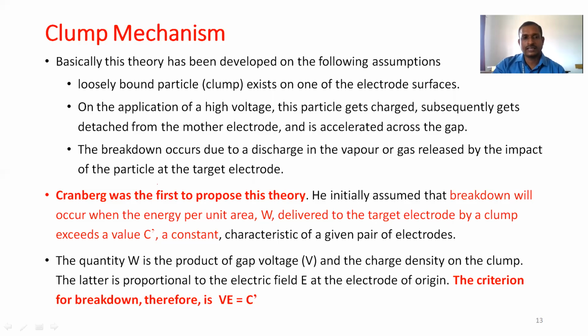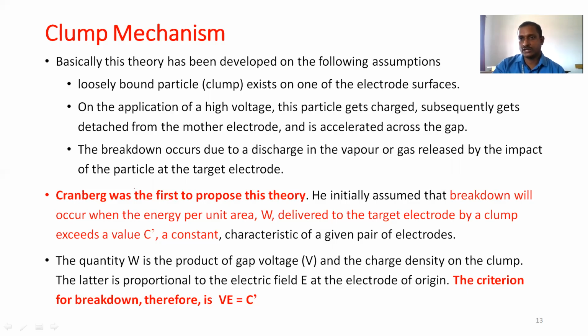Gramberg was the first scientist to propose this theory. He initially assumed that breakdown occurs when the energy per unit area, W, delivered to the target electrode by a clump exceeds a value C. So the breakdown condition is W equal to C. W is the product of the gap voltage and the charge density of the clump.